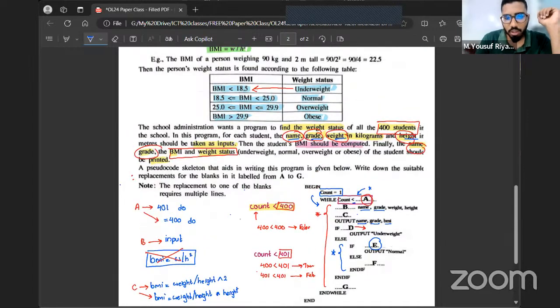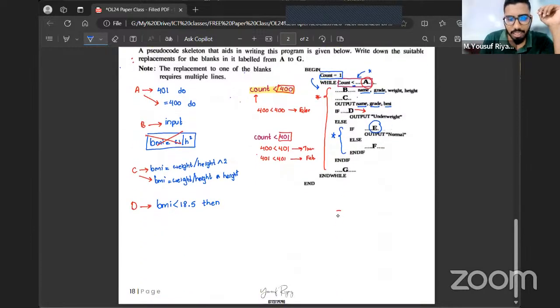Based on that, tell me now, we already know that if you're coming to the else part, obviously the BMI should be greater than or equal to 18.5. So therefore, we don't have to check this again, because only if it is greater than or equal to 18.5 will it even come to that section. So for us to say it is normal, the only condition we have to check is BMI less than 25.0.